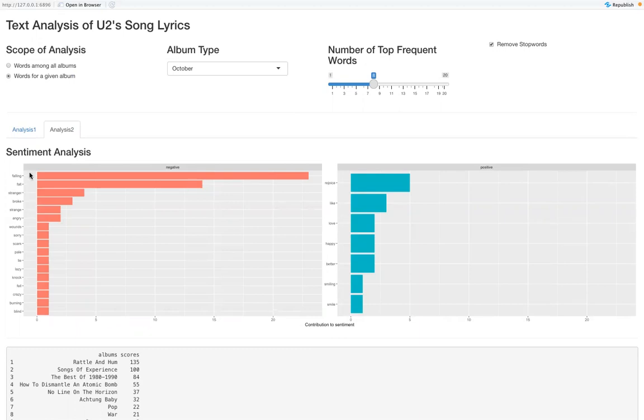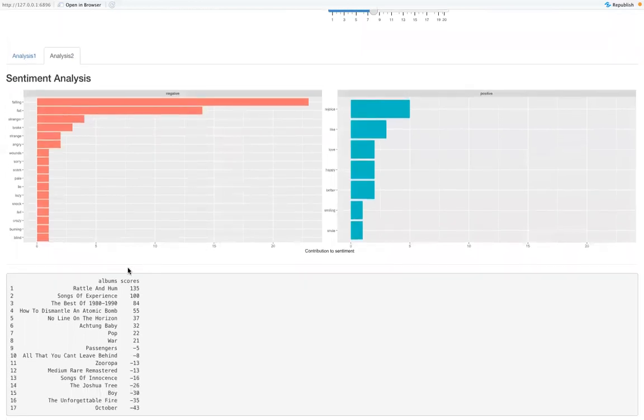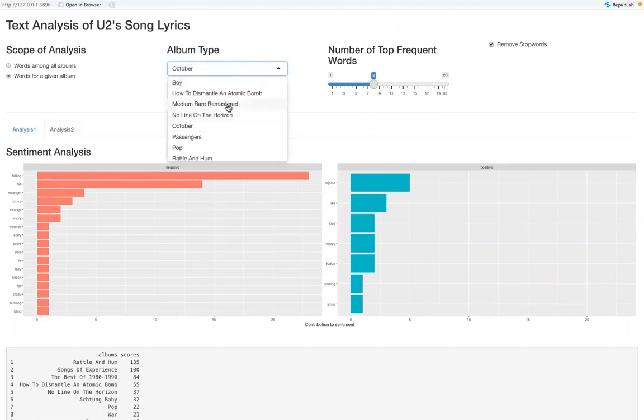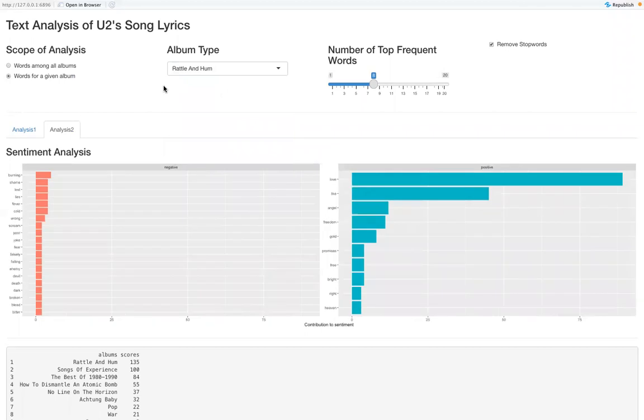And so we see that the top 3 negatives are falling, fall, and stranger, and the top 3 positives are rejoice, like, and love. And if we scroll down, we can see below the sentiment scores for each album, and we see that Rattle and Hum has the highest positive score, and October has the most negative score. And so that makes sense when we look at this graph because we see that there are higher counts for negatives than positives.